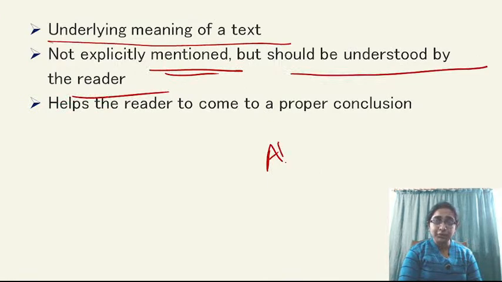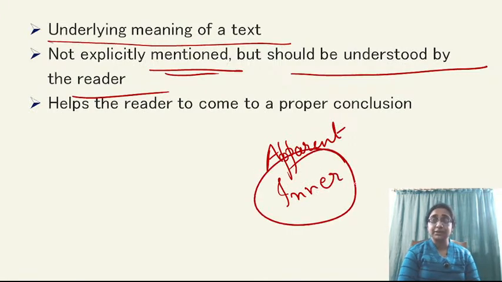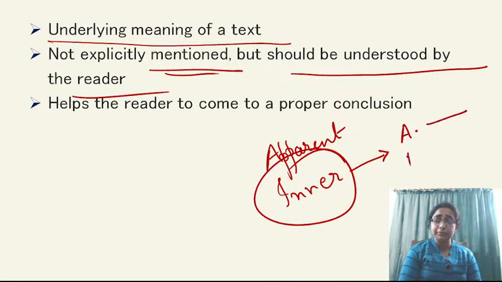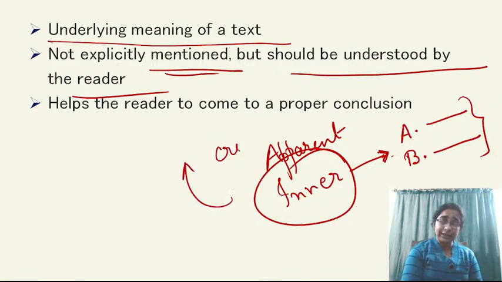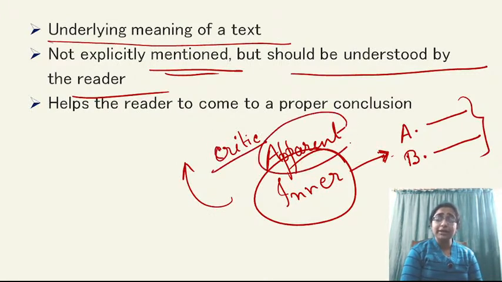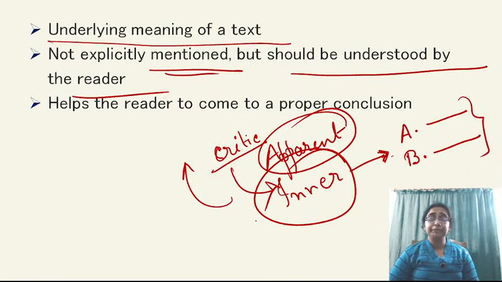So एक apparent meaning होता है हर लाइन का और एक hidden meaning होता है, inner meaning होता है. So that inner meaning is actually subtext, which is not directly mentioned in the text. ऐसे करके नहीं दिया होता है, but you need to understand that when a reader is reading a text, or when a critic is analyzing a text, the critic is not trying to talk about the apparent meaning but the inner meaning mainly.